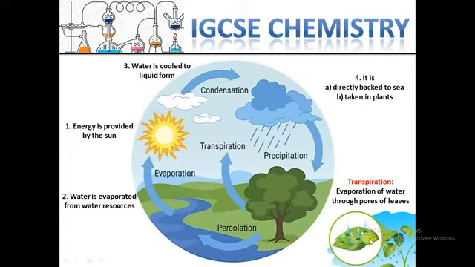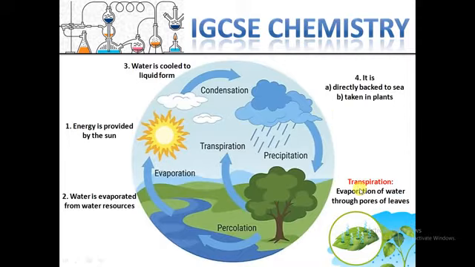The water absorbed before in the leaves can be evaporated after they receive energy from the sun. The leaves are heated and the water evaporates and goes back to the atmosphere. This process is called transpiration.